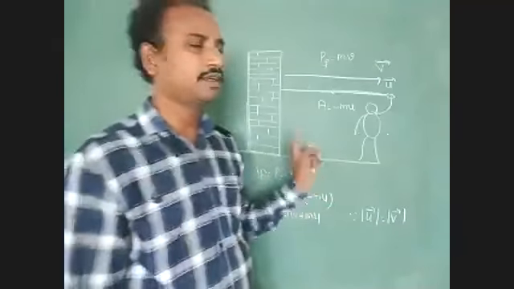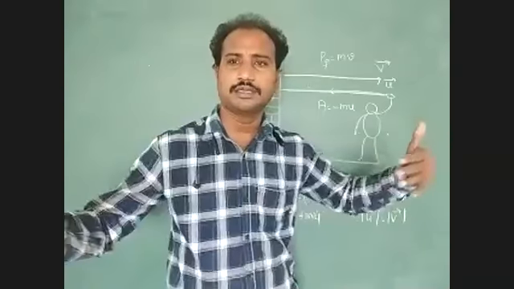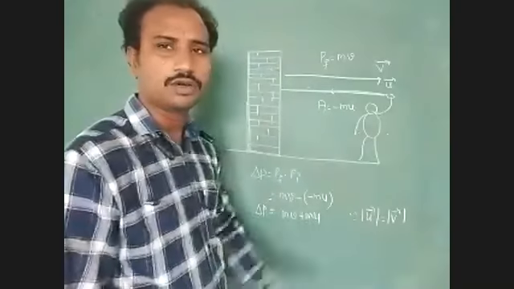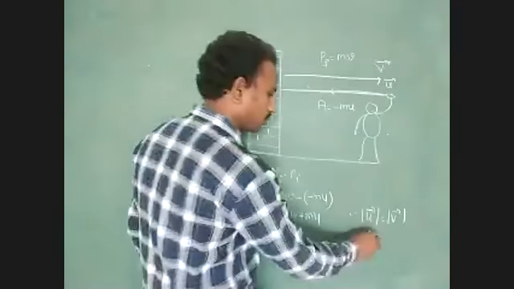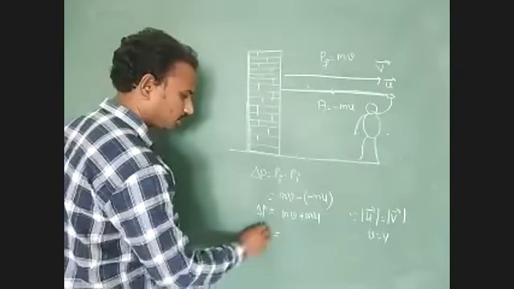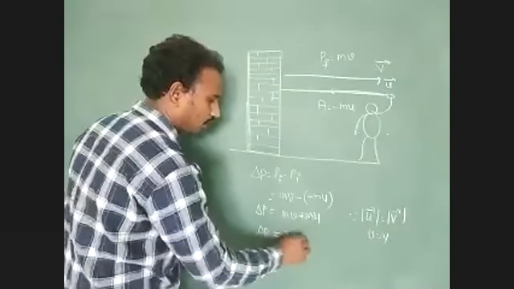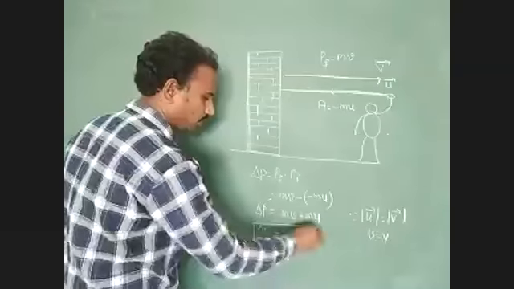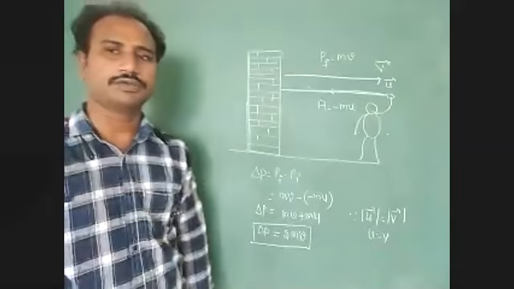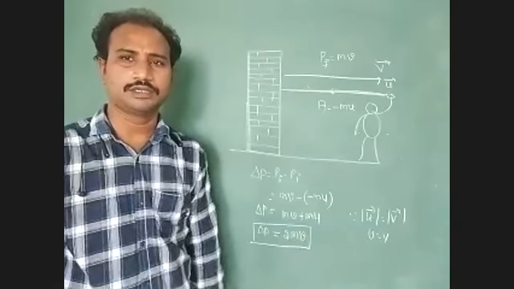We consider the directions of the initial and final velocity to be opposite. So modulus of u bar equals modulus of v bar, that is u equals v. So the total change in momentum of the body is delta p equals 2 into m into v. Like that, generally we find the total change in the system.